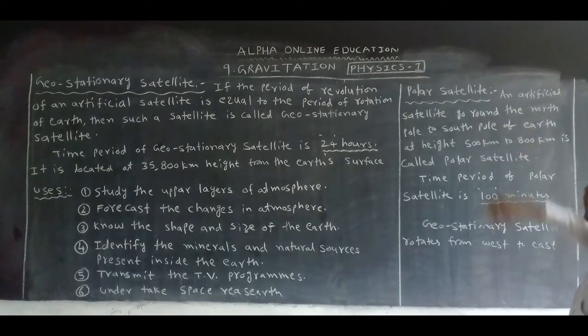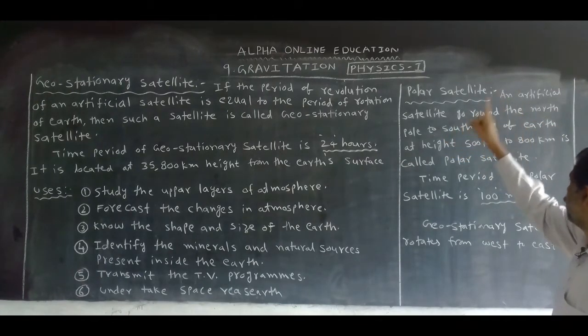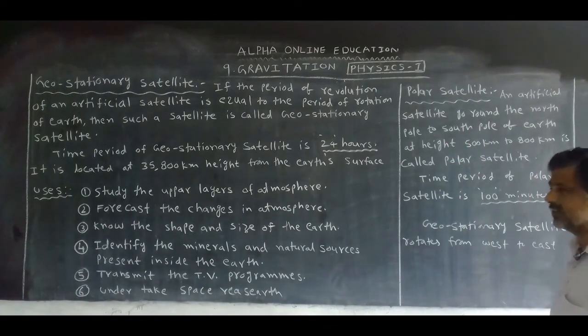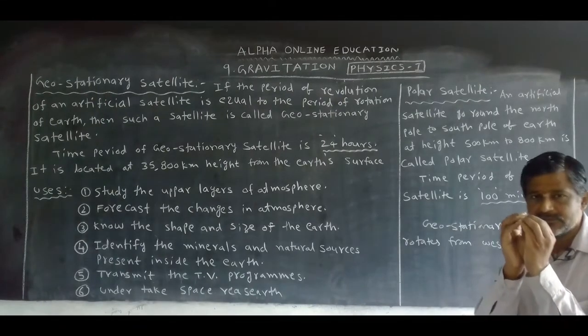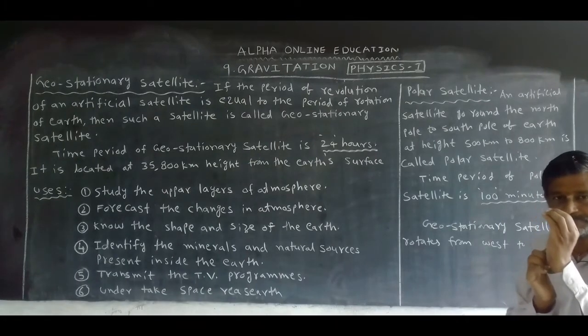Now, the polar satellite. What is the definition of a polar satellite? An artificial satellite that goes round from the north pole to the south pole of the Earth. This is the Earth, north pole and south pole.